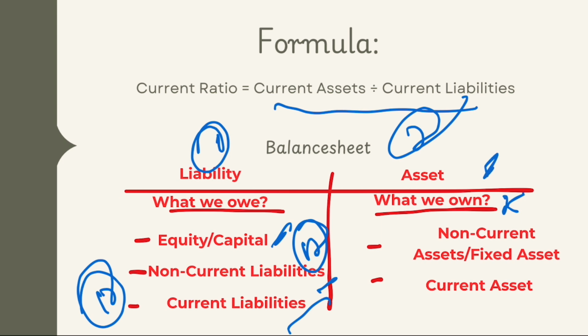So next is current liabilities. Examples of current liabilities are sundry creditors, or you can say accounts payable, outstanding expenses, short-term borrowings, and bank overdraft. Many people take bank overdraft as a non-current liability, but this is a current liability. When you check your sanction letter, you can see there is a condition that it is due on demand. Bank can close it, or bank can ask you to pay it back on demand.